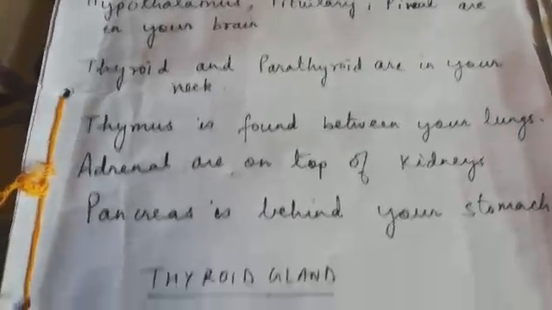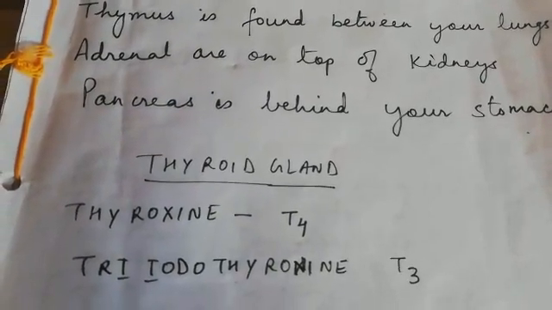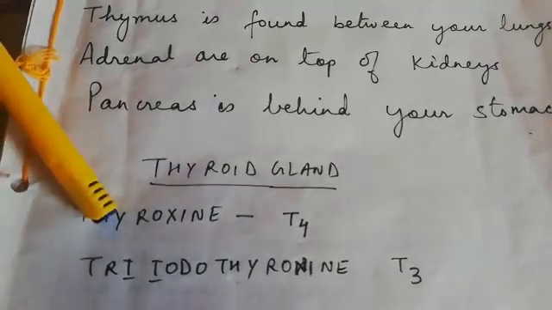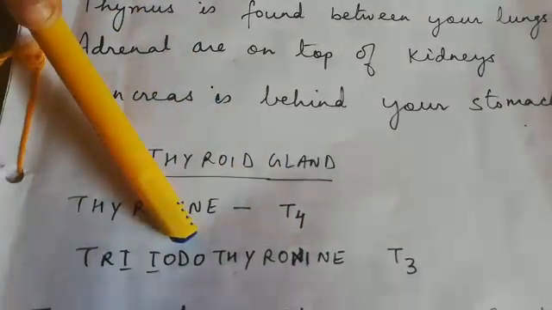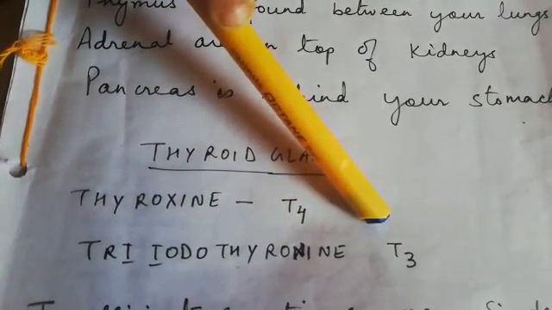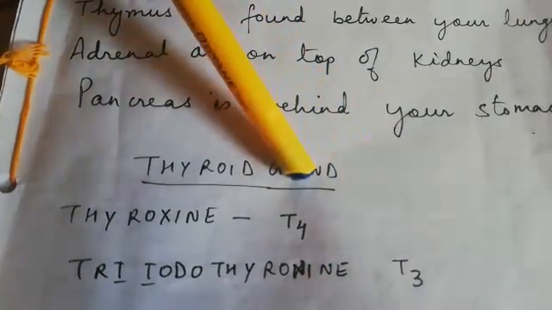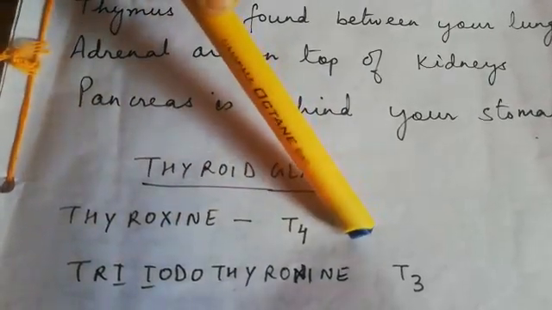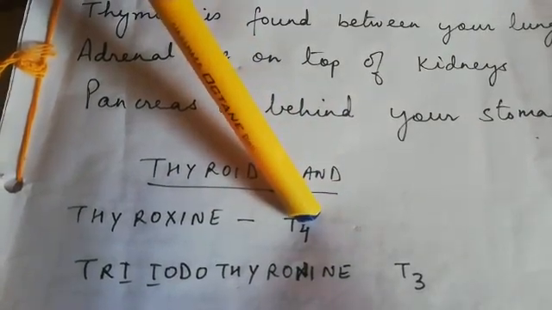The thyroid gland is a bilobed gland situated on either side of the windpipe just below the larynx. It releases hormones called thyroxine, that is T4, and triiodothyronine, that is called T3. In your prescription, sometimes when you go to doctors and undergo a thyroid test, you will see the T3, T4 test. So T4 is the thyroxine test and the triiodothyronine test is the T3 test. Okay. Now we move on to the next part. Now we will show you the diagram.